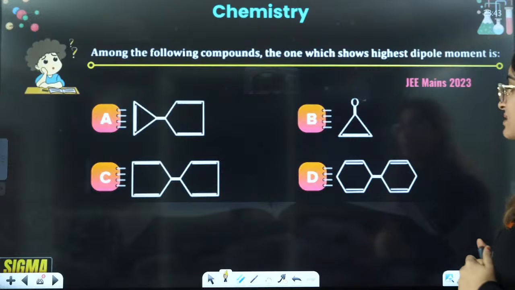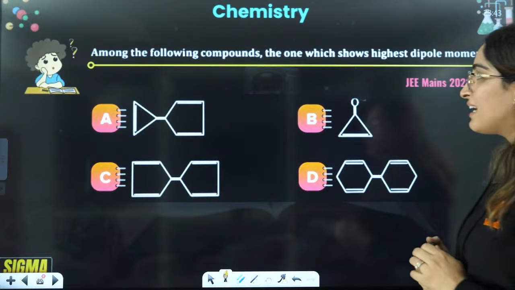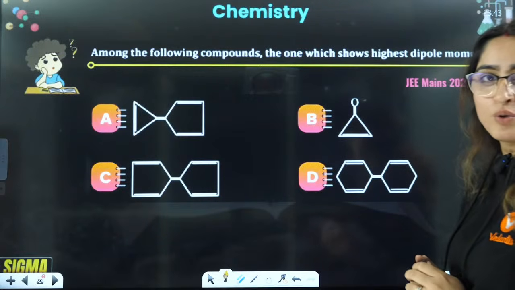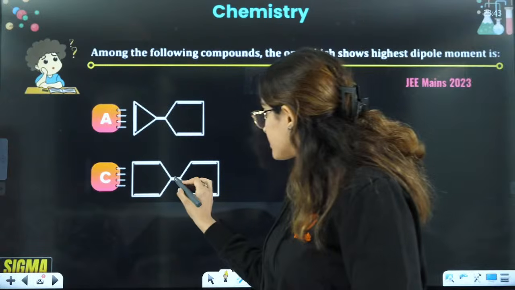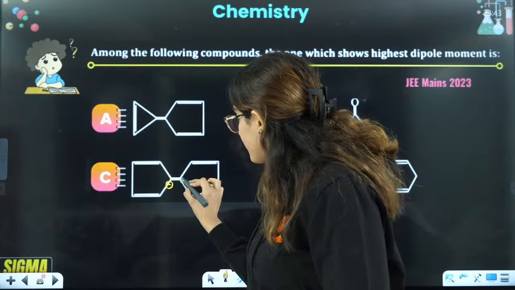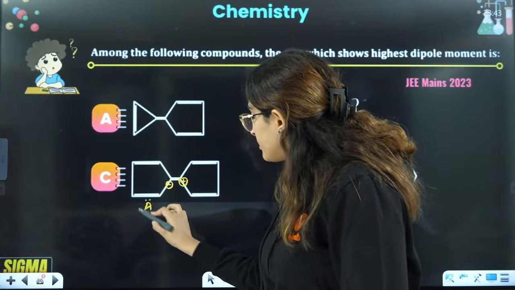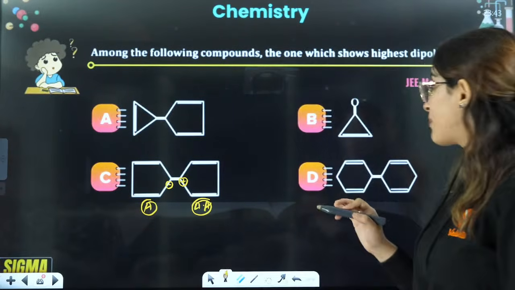So for highest dipole moment, if there is any structure which is getting converted to two aromatic structures, then that will show you the highest dipole moment. Right? If you break this bond, this will be negative, this will be positive. This will be aromatic then, 6 pi electrons, this will be anti-aromatic. So both are not aromatic.